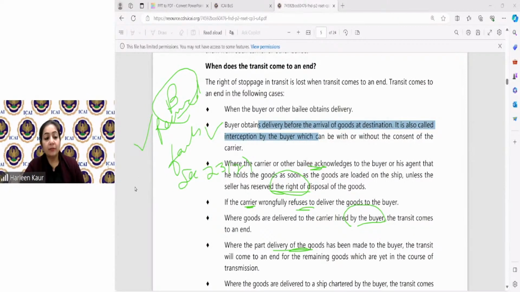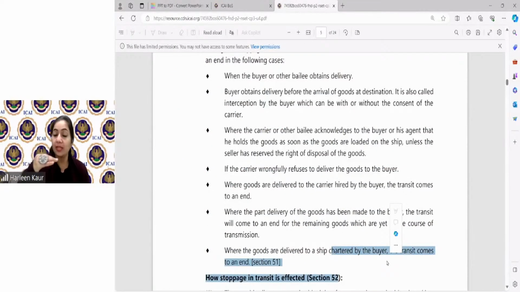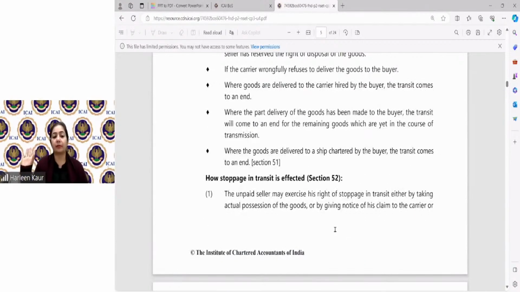Let's see the last point, where the goods are delivered to a ship chartered by the buyer. So the buyer has sent his ship saying, load my goods in this and send them. So when it is the buyer's agent, the buyer's transporter, the buyer's own ship, it will not be considered to be in transit. It will be presumed that the goods have been taken by the buyer.